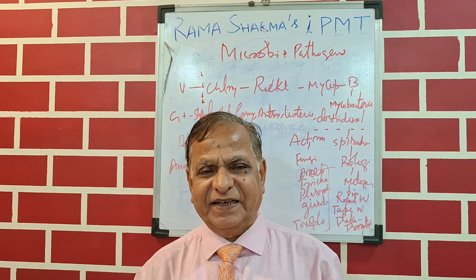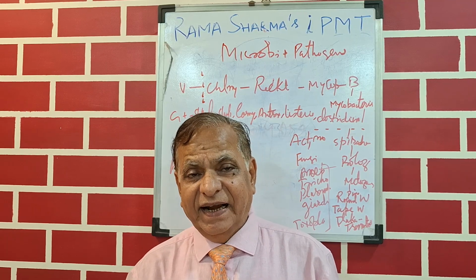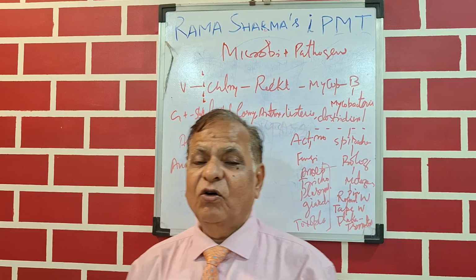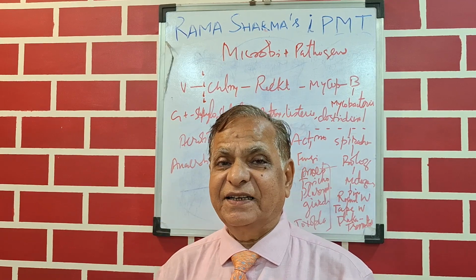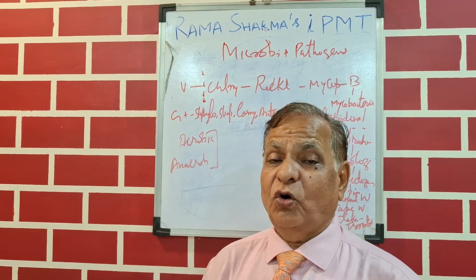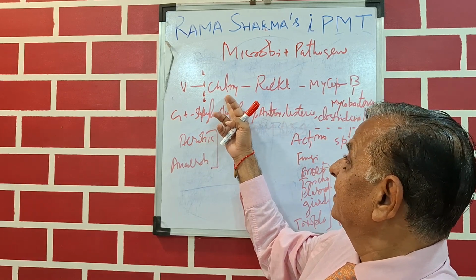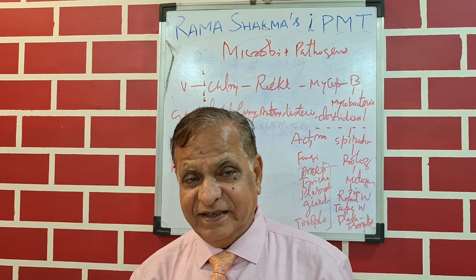A very simple cell. There are many diseases due to chlamydia. One is an ophthalmic infection, chlamydia trachomatis, or trachoma, which is caused by chlamydia.